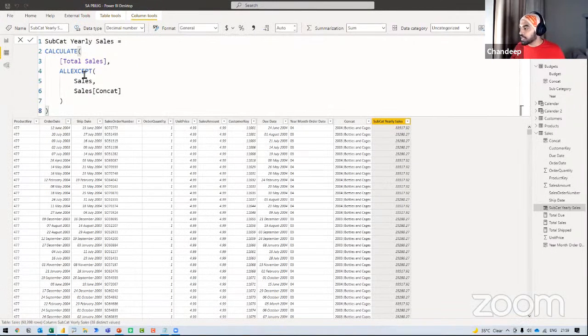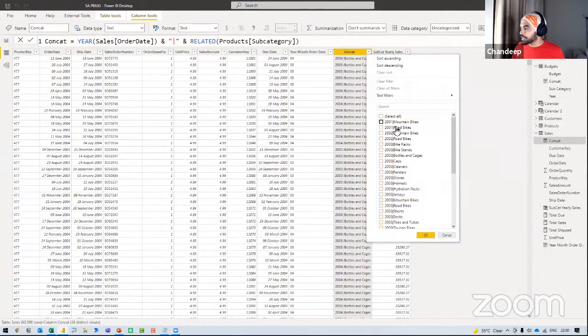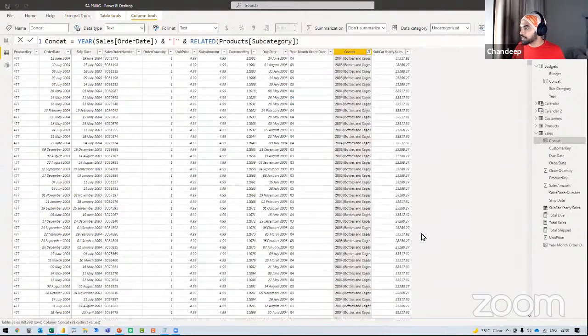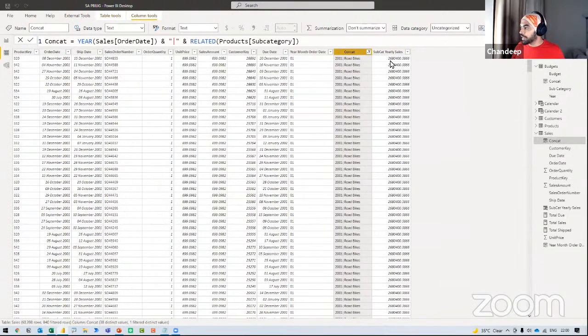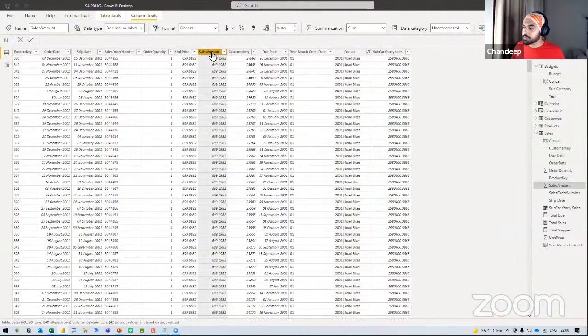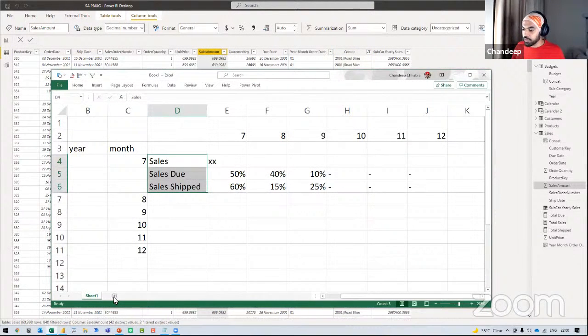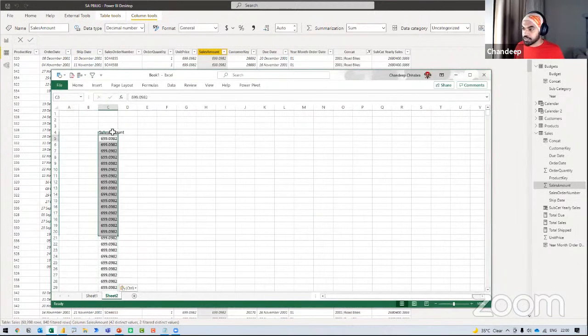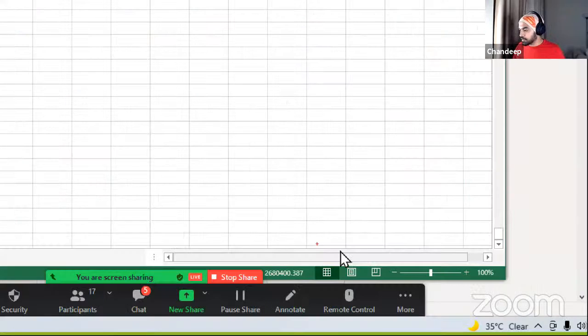Commit. Now, if you take a look at this, I apply a filter, 2004, let's say road bikes, click on OK. 2001 road bikes, click on OK. And this is the value that I get, 2.68 million. Let's verify that. Let's be sure. So I am going to copy this entire column, Control C. There are 840 rows. Let's just go over and insert a blank sheet. Paste that right here. The total should be 2.6 million, which I get to see right here. Seems to be right. Moving on.